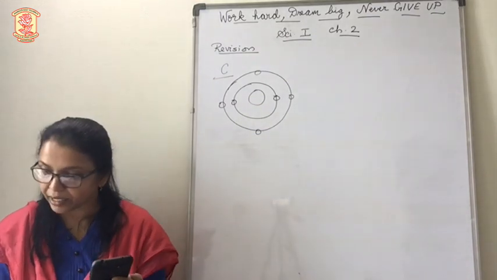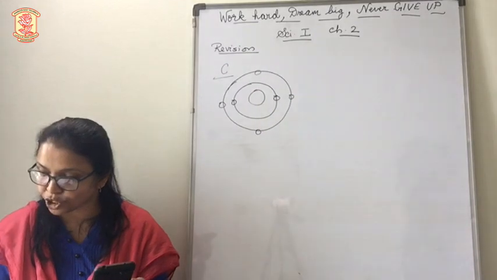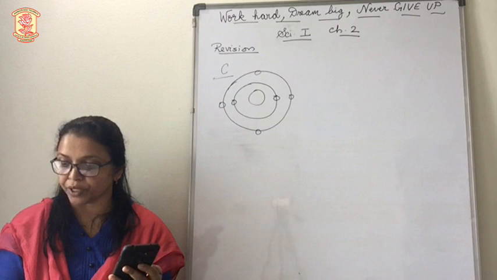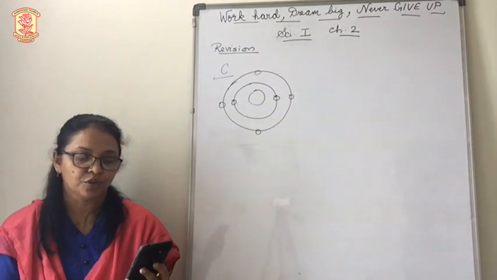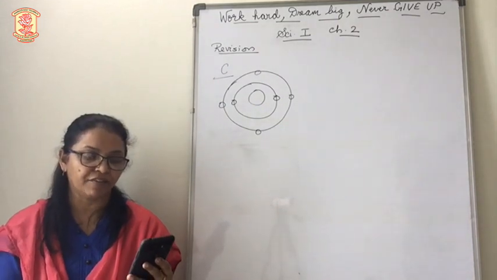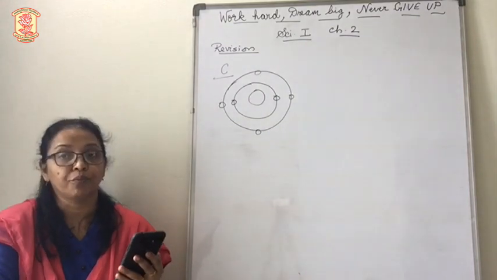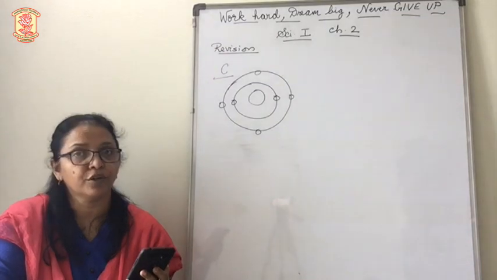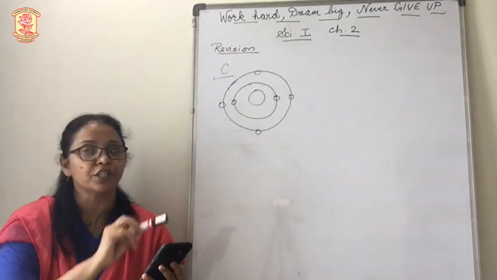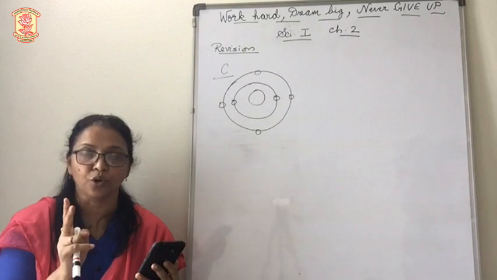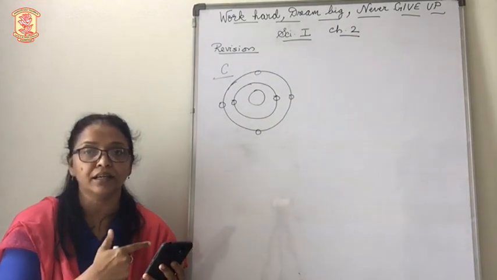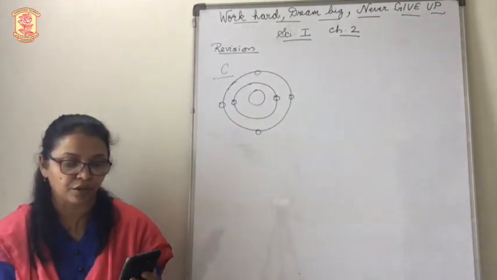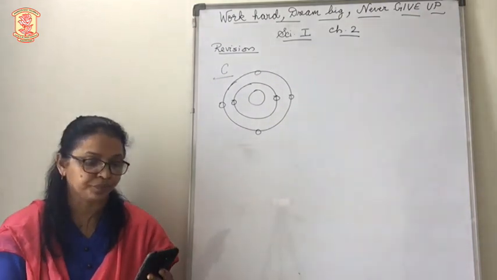Second one, alkaline earth metals have valency 2. This means that their position in the modern periodic table is group 2. For metals, valency and valence electrons are the same. Therefore, if it has valency 2, its valence electrons also will be 2. And thus, what do we see here? It belongs to group 2. Alkaline earth metals will belong to group 2.